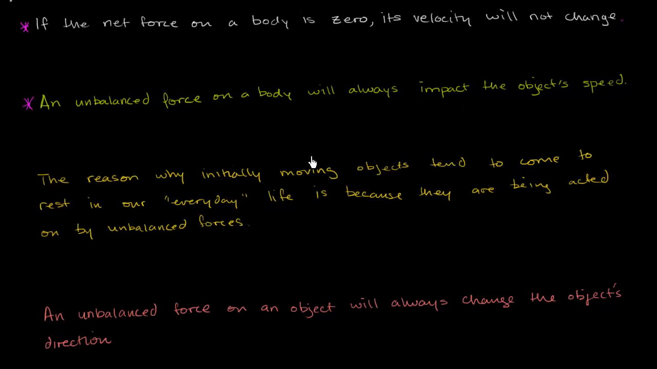Also an interesting statement. Statement number 3, the reason why initially moving objects tend to come to rest in our everyday life is because they are being acted on by unbalanced forces. And statement 4, an unbalanced force on an object will always change the object's direction. So I'll let you think about that.